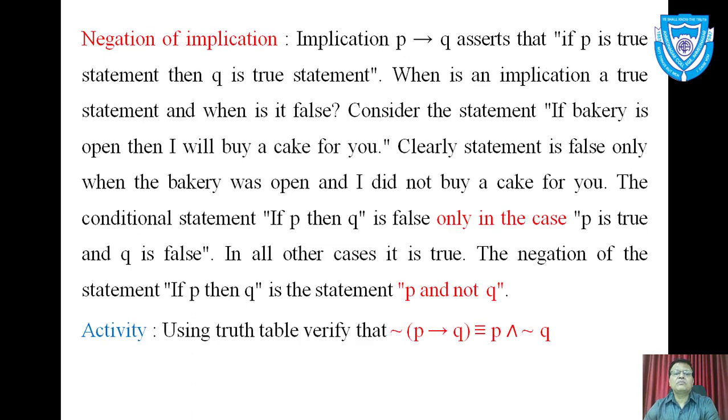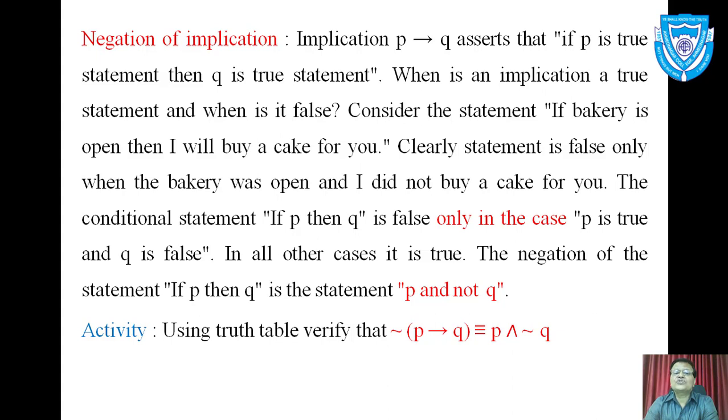Now negation of implication. Now this is a little bit complicated, but I will try to explain this with one example. Let us read this matter given on this slide first, and then I will explain it. Implication P implies Q asserts that if P is true statement, then Q is also true statement.